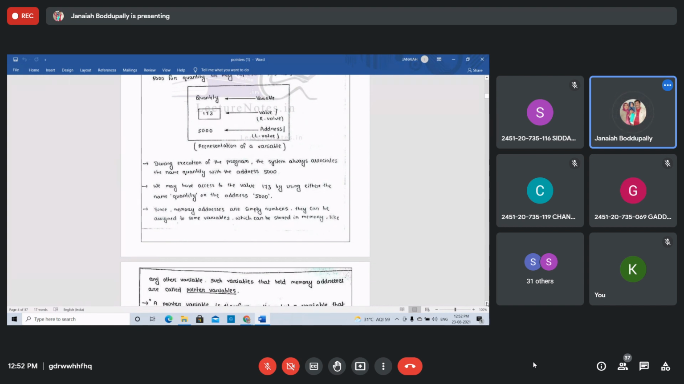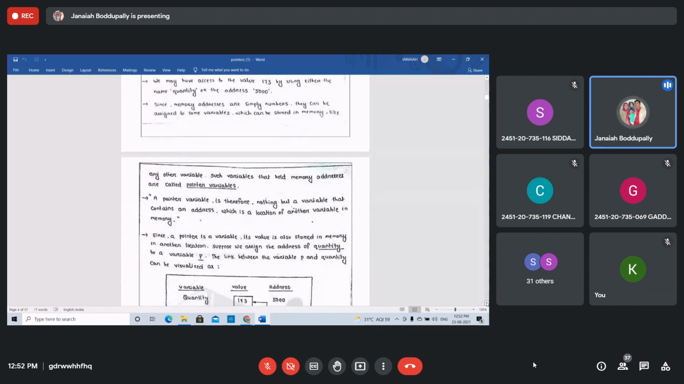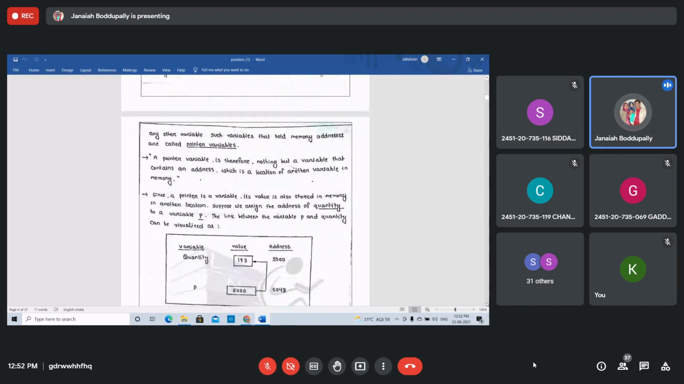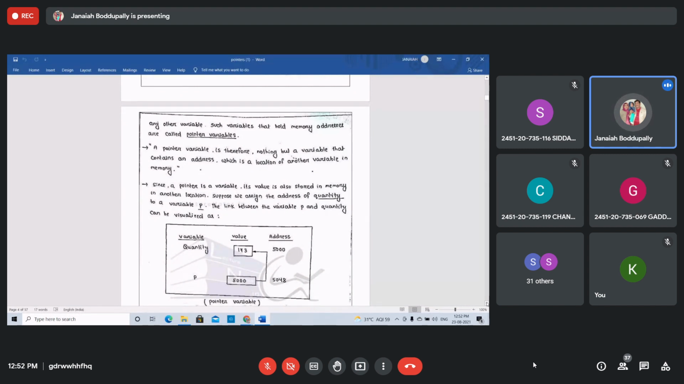Right? Once I give an example program, you will understand. See the definition of pointer variable. A pointer variable is nothing but a variable that contains an address which is the location of another variable in the memory. Right?